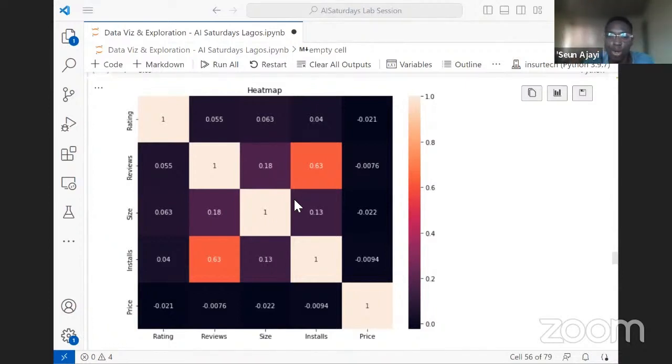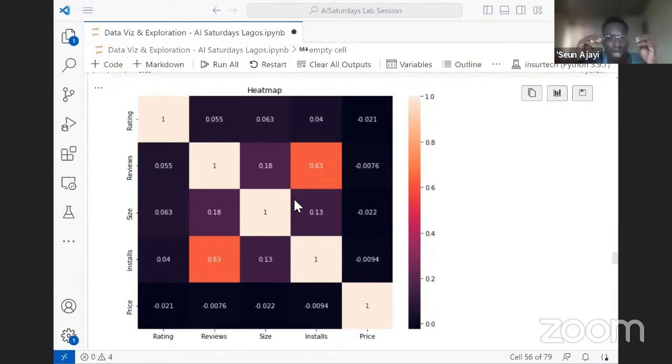We want to investigate for columns that are passing the same message. When it comes to modeling, let's say we have a data set that is telling us about the prices of houses. And the data set has a price column, and maybe it has the size of the house. So it's telling us this house is a 2-bedroom flat and the price is about 70,000. So we can tell that the bigger the house, the more expensive the price. So there's a trend between the price of the house and the size.